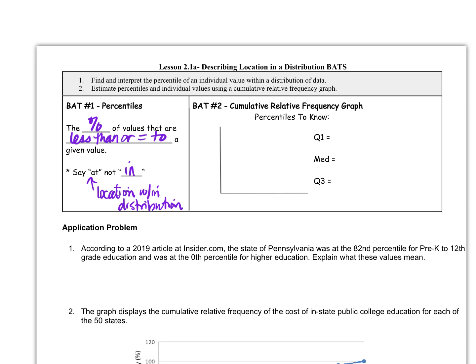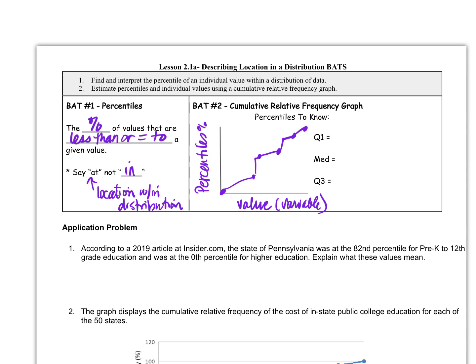Now, I'm just going to make one up here. On your distributions, remember this side is the percentiles and this side is the value of the variable.